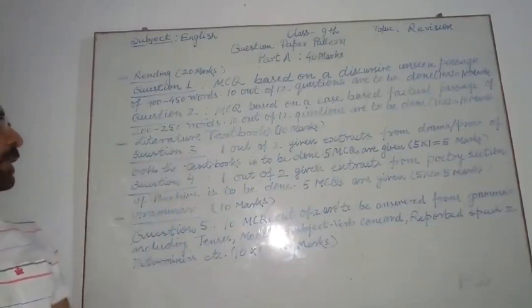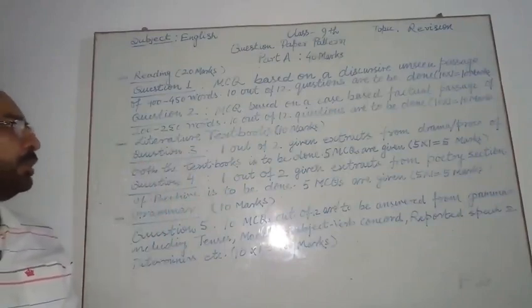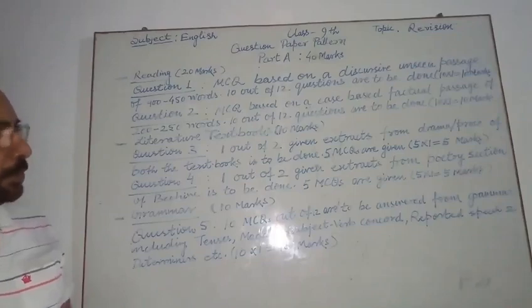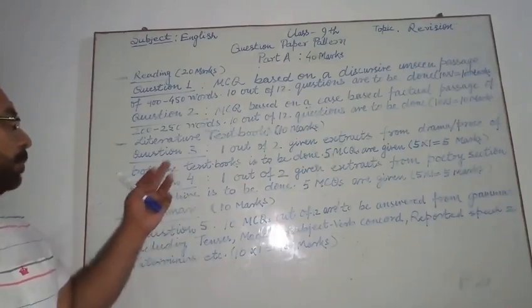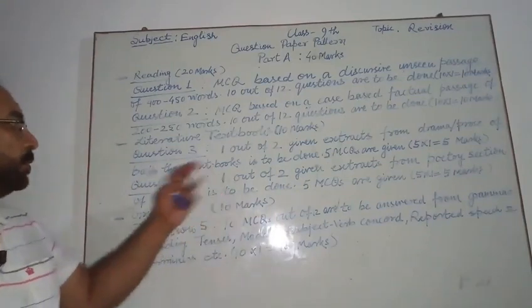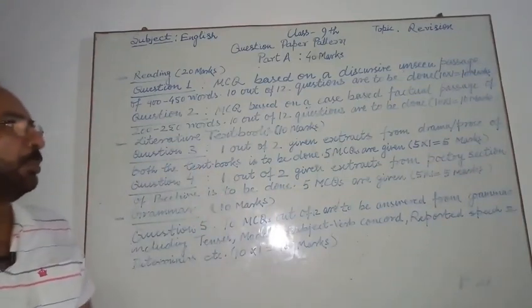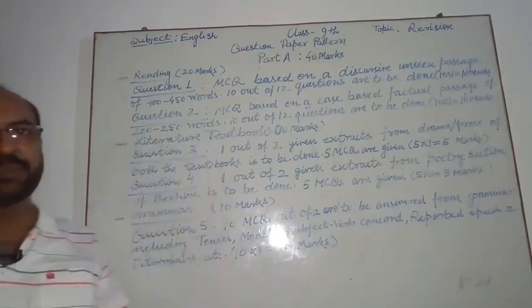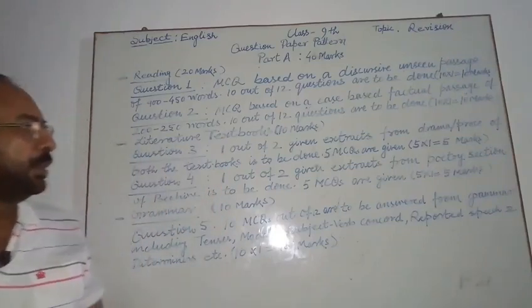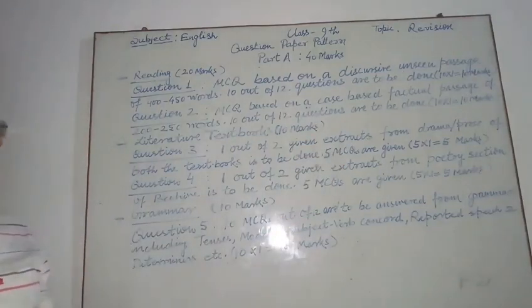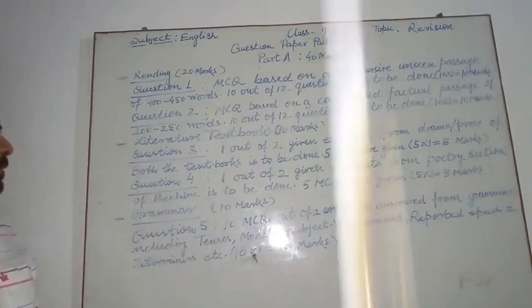And question number 3, 1 out of 2 extracts from drama or prose of both the textbooks, Beehive and Moments. From the drama or prose section, you will be given 2 extracts. 1 you have to do, and 5 MCQs are there, so 5 into 1, 5 marks this question will contain.